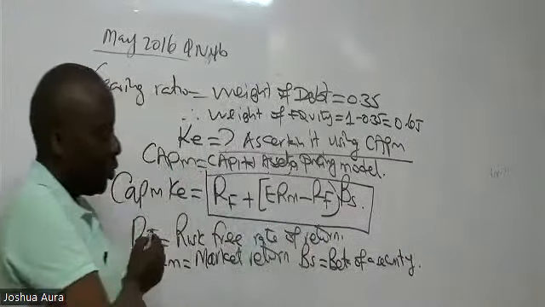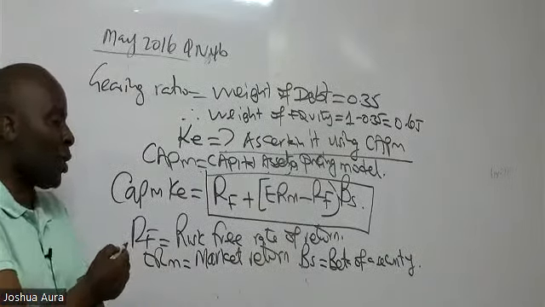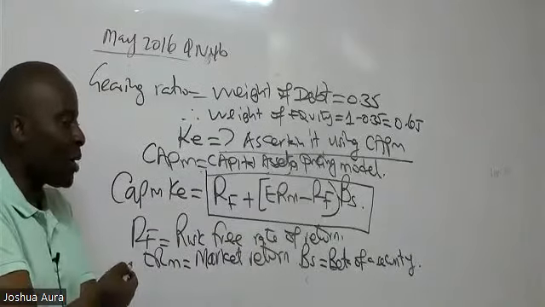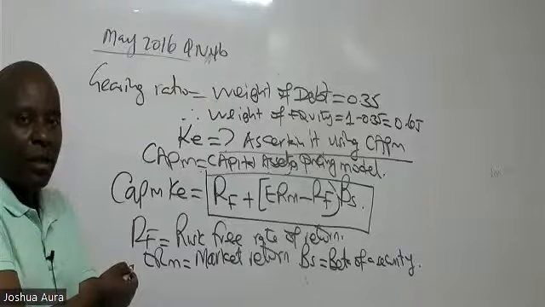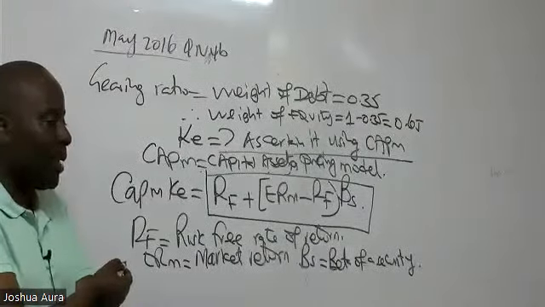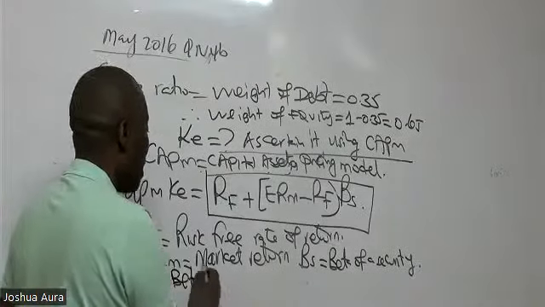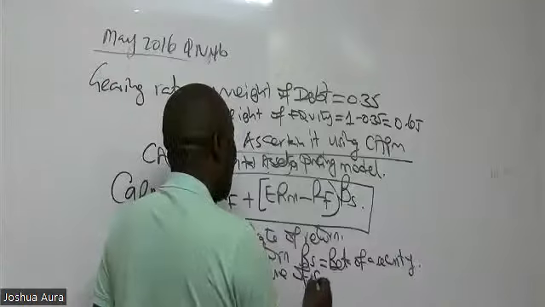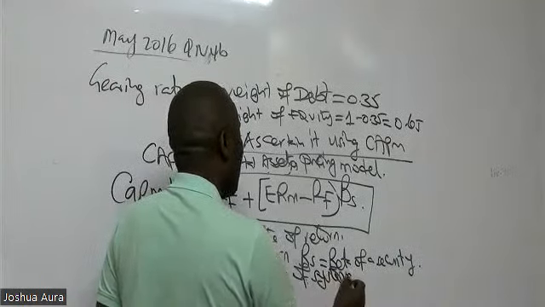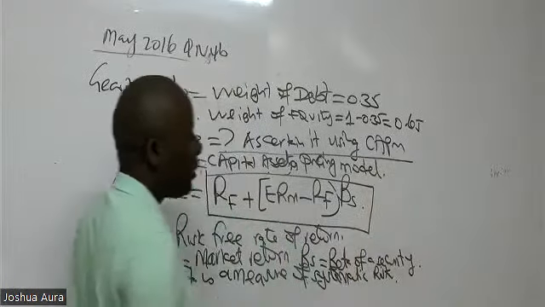For now, I would simply want you to appreciate that beta of a security stands for the systematic risk. So beta is a measure of systematic risk. You can even mention there that beta is a measure of systematic risk.